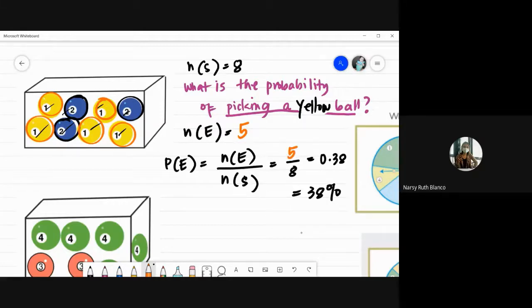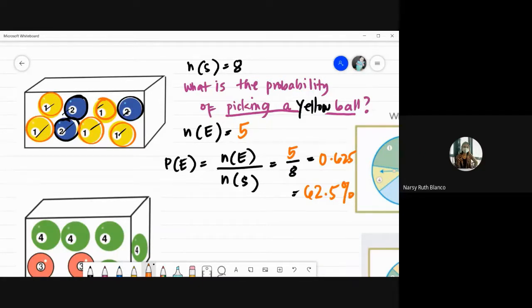And then of course, pwedeng i-divide 5 divided by 8. Again, you can use the calculator. So 5 divided by 8, that would be 0.63 or 0.625. So in percentage, that would be 62.5%. So that is the chance in picking a yellow ball.